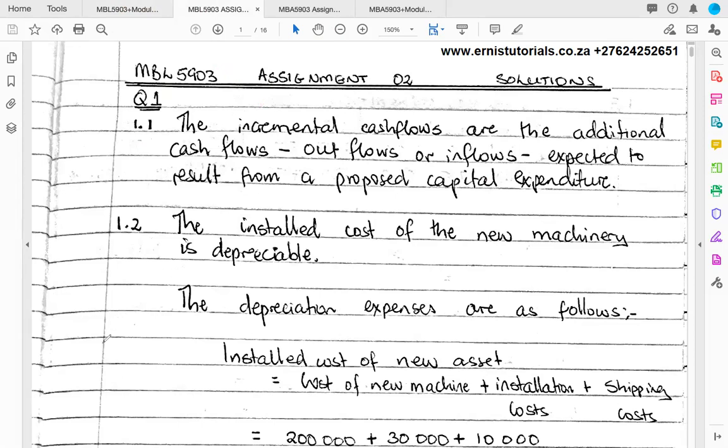Suppose, like in the example I gave you before, we currently have a machine giving us 200,000 each year in cash flows. And suppose we get a new machine and we expect that machine to give us 200,000 as well, right? These two cash flows, so let's say this is current, and then this is the new machine, right? So you'll notice that we can't just look at this 200,000 by itself, and we can't say that the new machine is giving us 200,000.